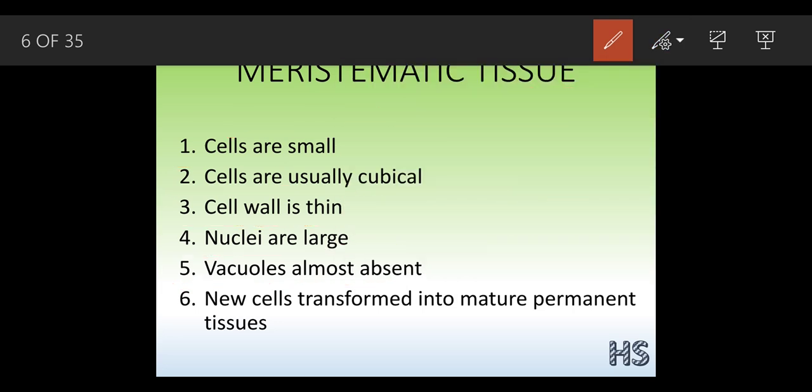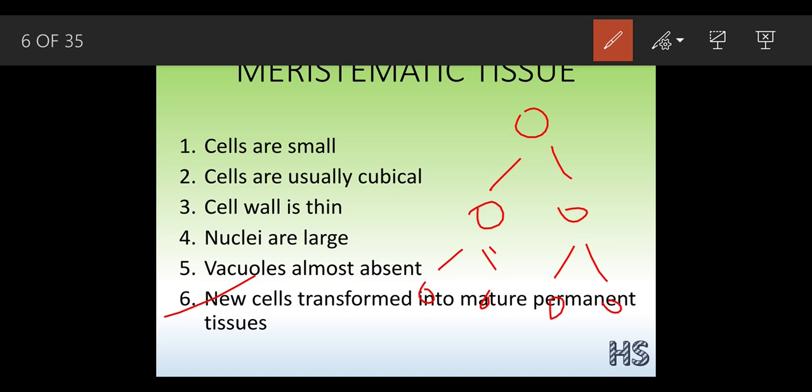Okay, we have already discussed the 6th point: new cells transform into mature permanent tissues. We have already said that there is one cell, out of that one cell 2 arise, and out of those 2, 4 arise. So this will keep on actively dividing, but for a particular period of time only.